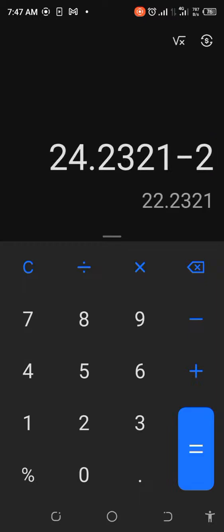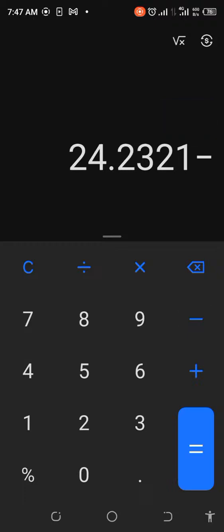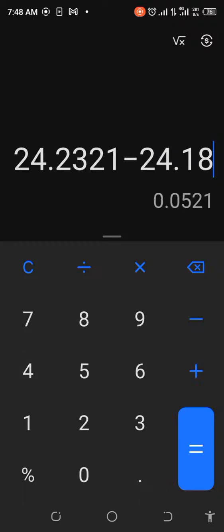Okay, if we remove 20, what exactly am I removing now? Okay, sorry, that's not where it's supposed to be. So let me just copy this one, so that's 24.2321. If we remove 24.18, the starting point, we actually made 5 cents. That's really small, but in this particular trade we are profitable. That's the main point here.